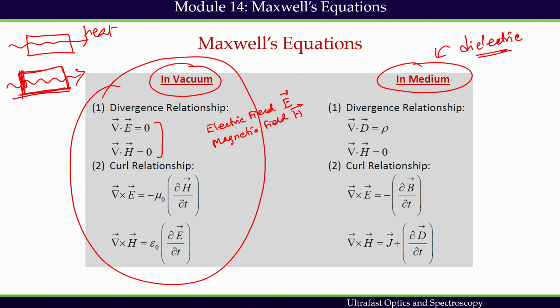Divergence of the electric field and magnetic field is 0, which means that they do not converge to a point or diverge from a point in the medium.